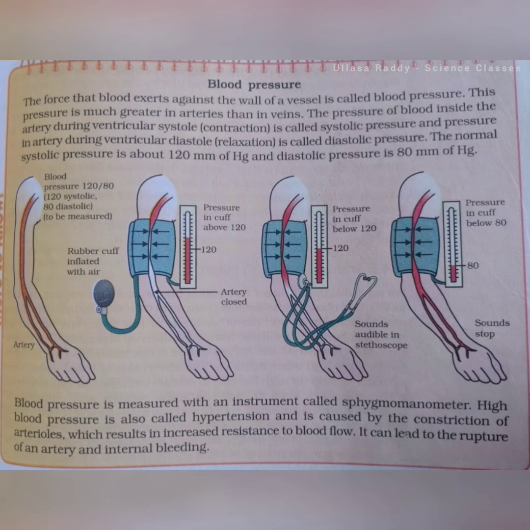Remember these two words, systolic and diastolic. The normal systolic pressure is about 120 millimeters of Hg, meaning mercury, and the diastolic pressure is 80 millimeters of Hg. This is a diagram of a BP apparatus.